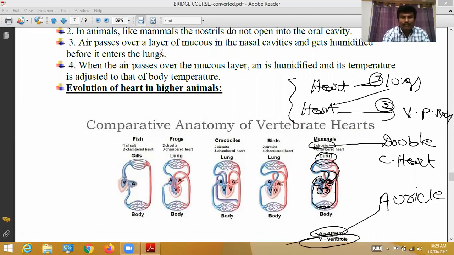Okay, someone asked two doubts. Let me clarify those doubts. What is humidified? Humidified means moist. When the air passes through the mucus layer, the air is humidified, moist, and its temperature is adjusted to our body temperature. Simply, humidified means moist.